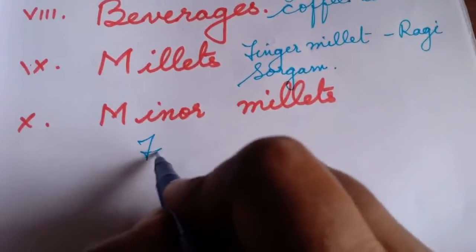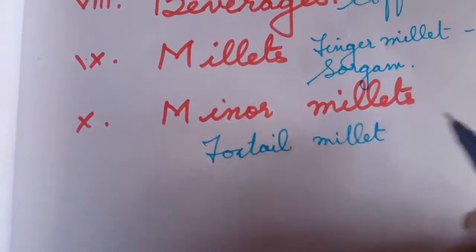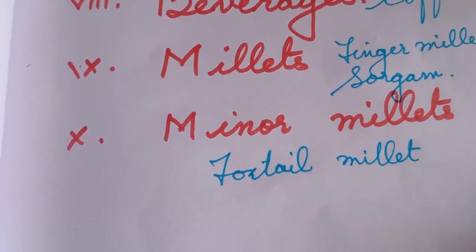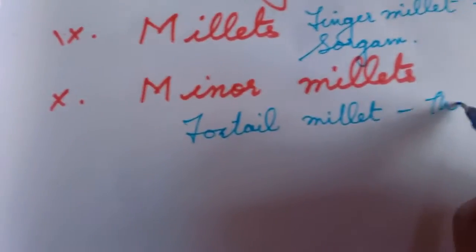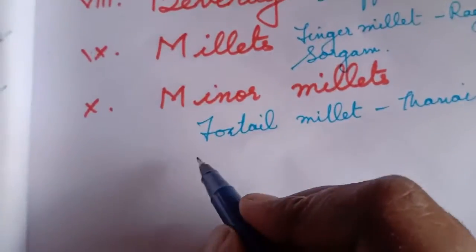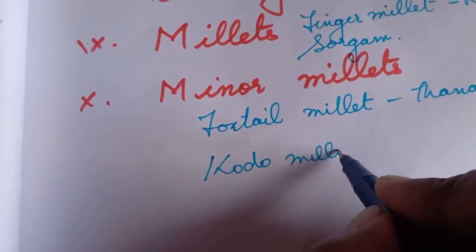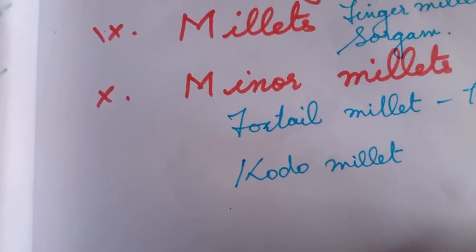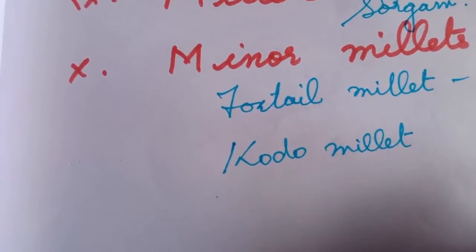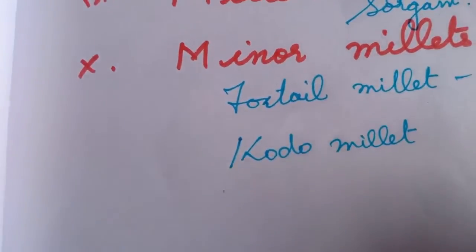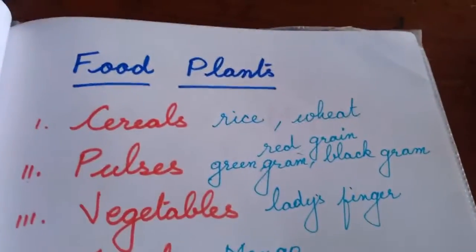Minor millet includes foxtail millet. This is again a kind of kambu variety, called thinai. And another is kodu millet. The next minor millet is kodu millet, and it is from West Africa, and this kodu millet is used for making kanji, porridge-like. So these are the various food plants that we will be discussing in today's class.